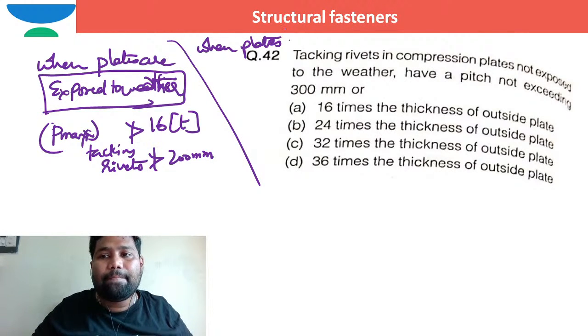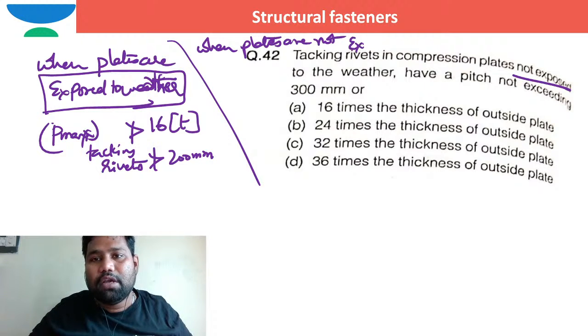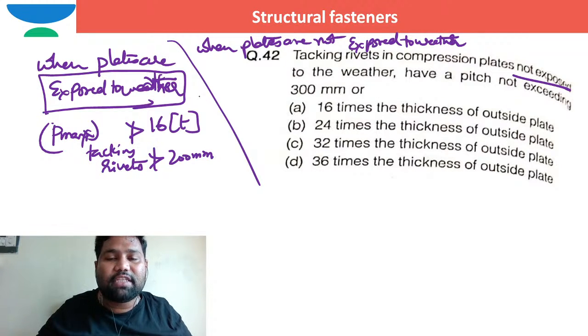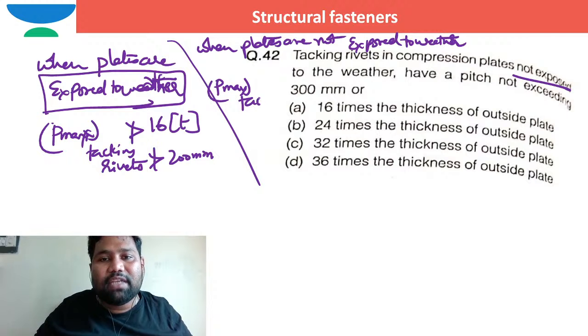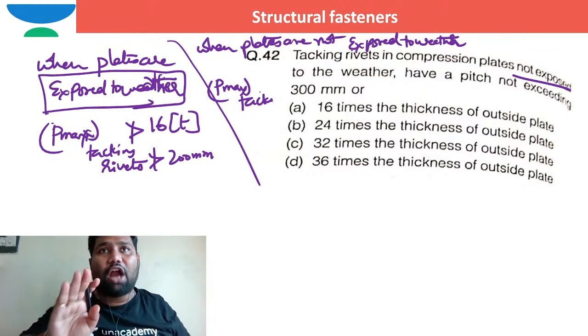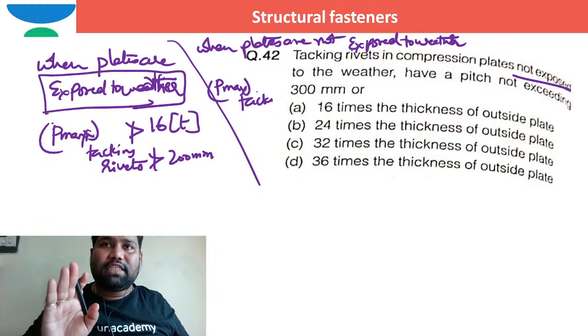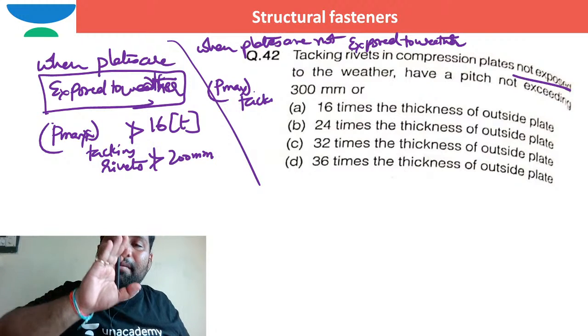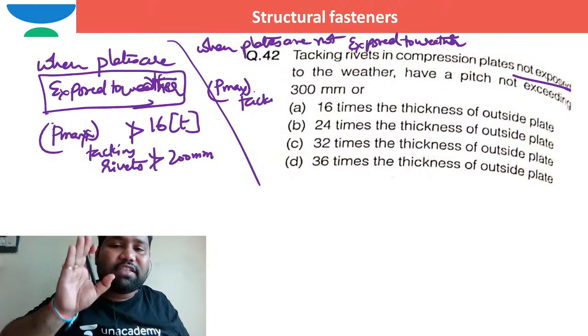So when plates are not exposed, this is the condition of not exposed. When the plates are not exposed to weather, in such case, aggressive environmental agents will not act. In such case, the maximum pitch can be increased. Maximum pitch of tacking rivets. These are the clauses for tacking rivets. Please understand, these are not the normal pitch clauses. These are the clauses for pitch for tacking rivets or tacking bolts.